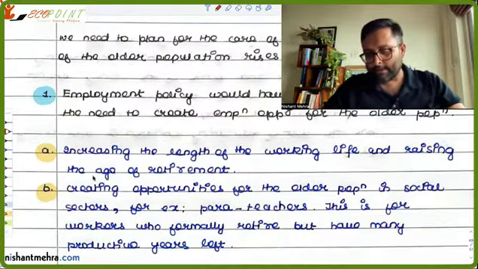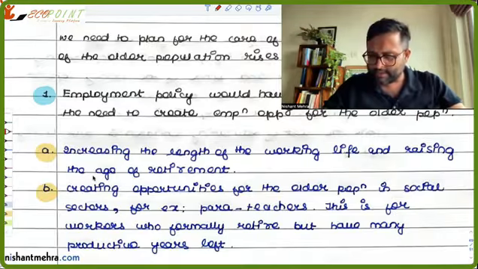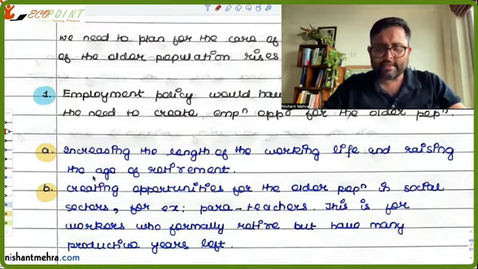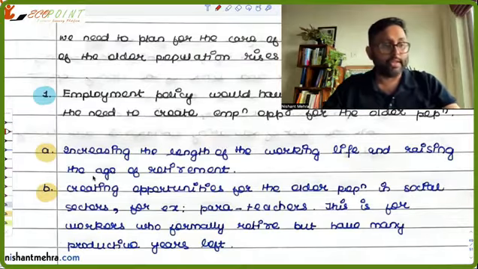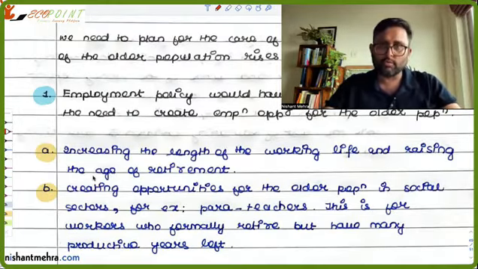And don't you think, there was a study by Sinha and Kanbur in 2012. They said that there should be more opportunities created for the older population in the social sector also, right? They can work as para teachers. The way you have paramedical staff, the way you have paralegal staff, you can also have para teachers. They could be employed in schools. Maybe the wage is not that high, whatever.